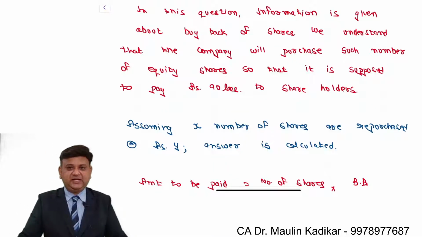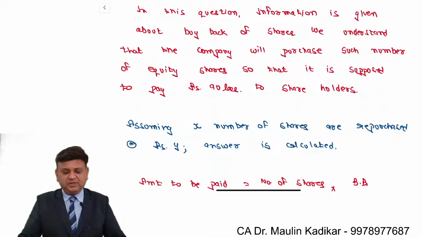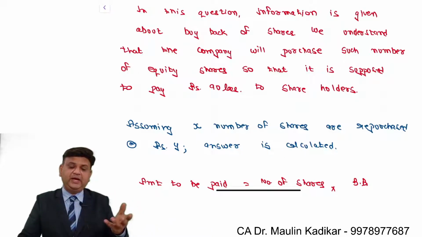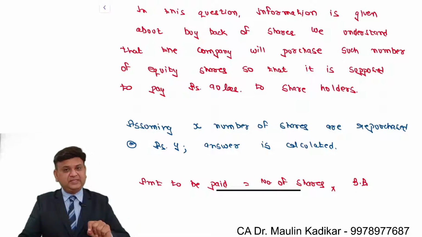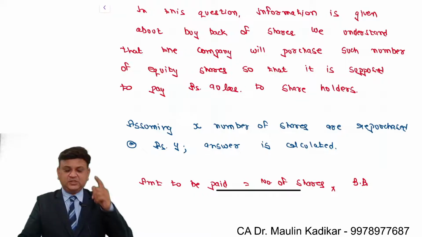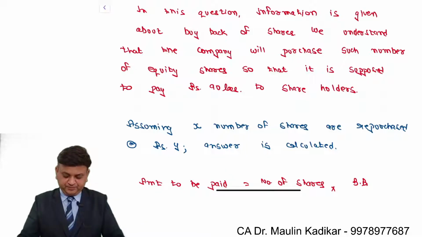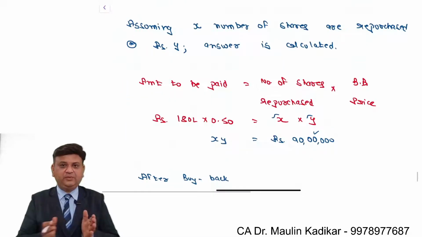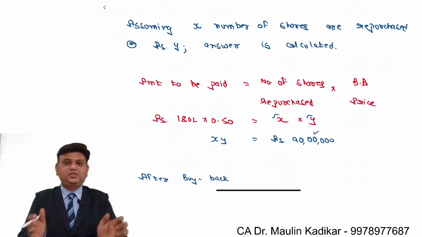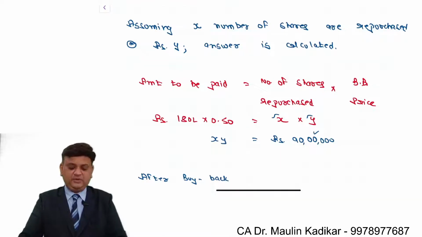Let us revise the entire answer. Friends, over here we have to understand the language of the question: what will be the number of shares that we are going to repurchase if we want to distribute an amount of 90 lakhs. So we are going to buy back a certain number of equity shares. So the distribution does not mean distribution in the form of dividend. Distribution means distribution in the form of buyback.